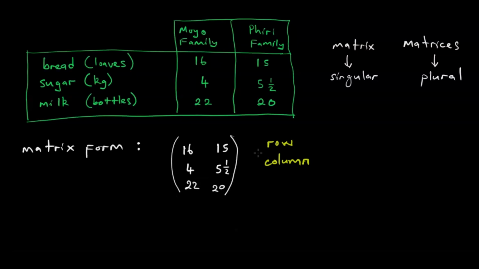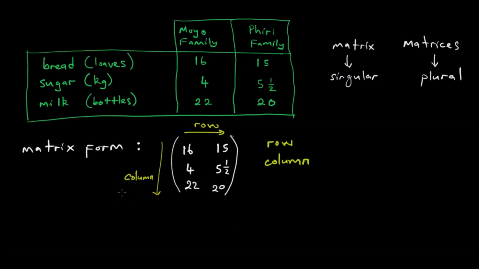In the matrix above, there are 3 rows and 2 columns. So kana tichiti row, tinenge tichida iso. This is the row. Then kana takuverenga chidzika kudai so, it's the column.